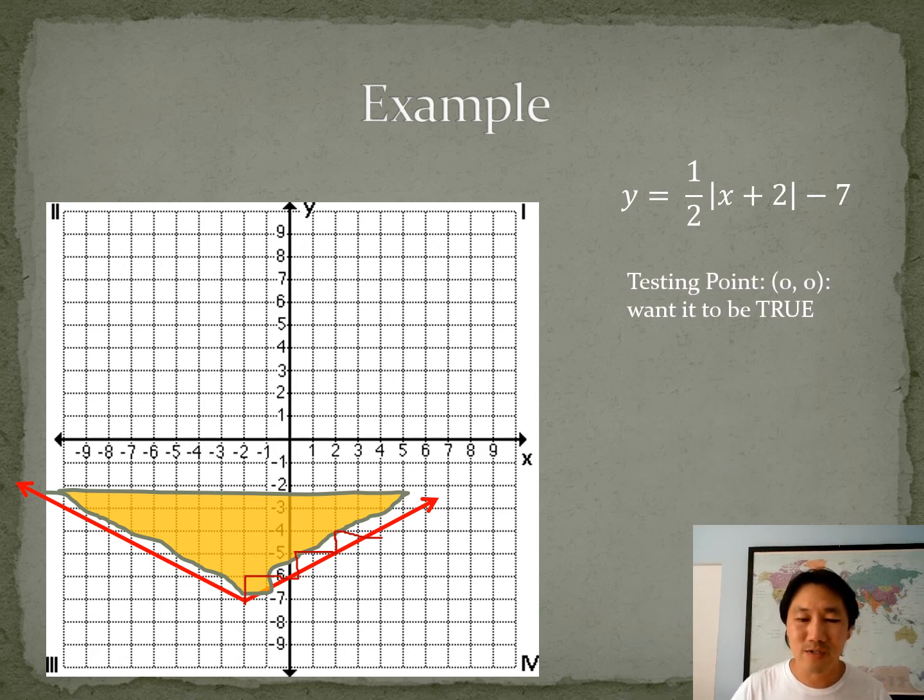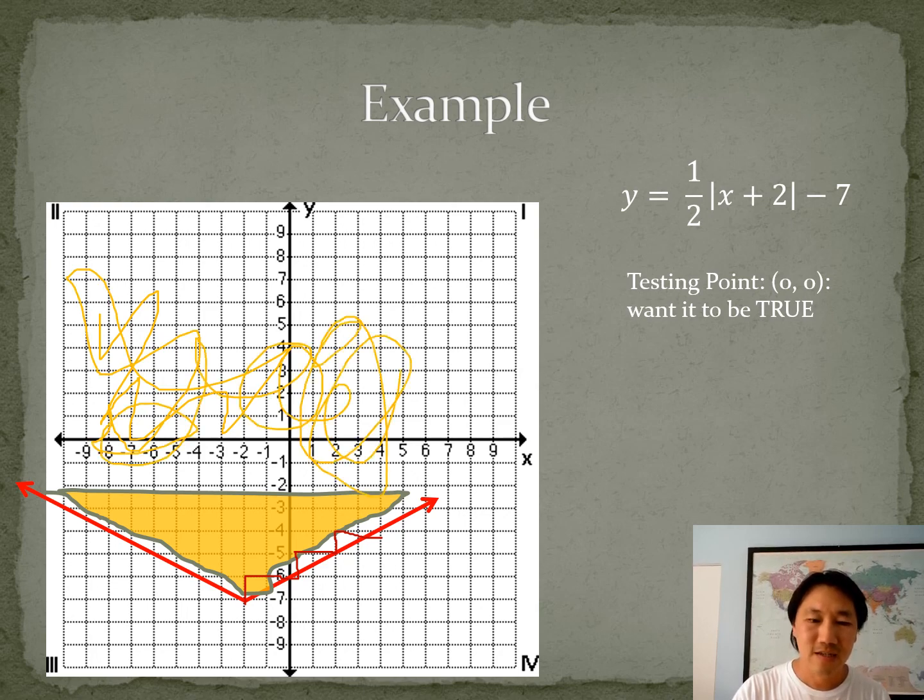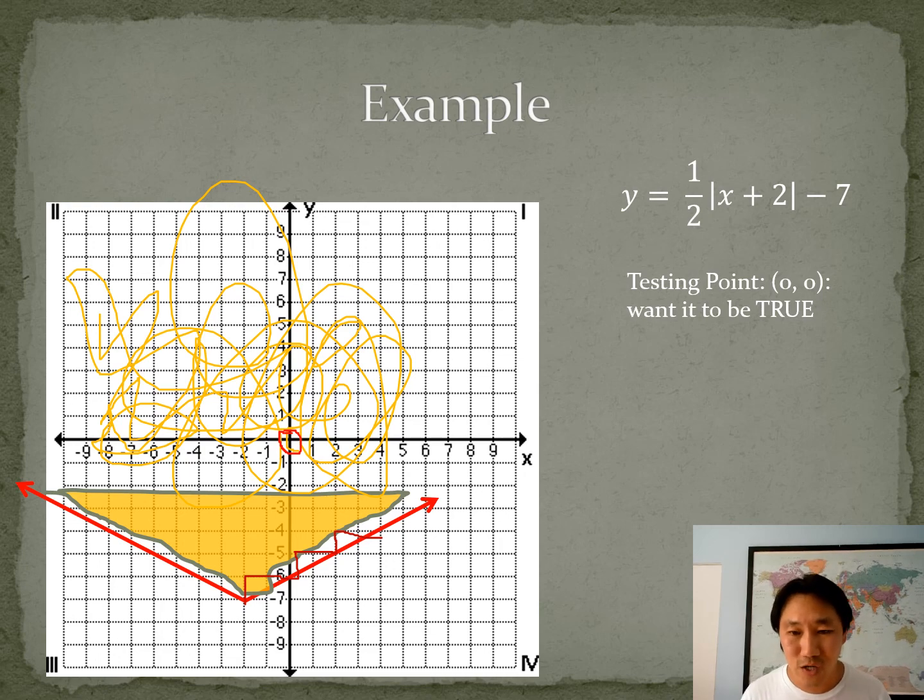Let's test 0, 0 again. But this time we want it to be true. The reason why we want it to be true is because all of this is shaded, including the 0, 0. So since the 0, 0, our test point, is part of the shade, we want our inequality to be true. By plugging in 0, 0, I have 0 is blank negative 6.